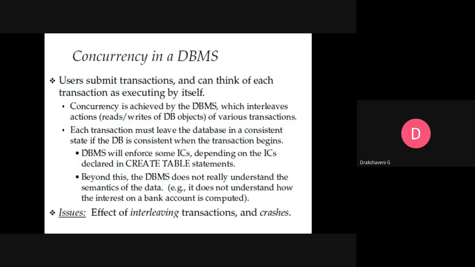So in that case, concurrency means parallel. Now how many of you are in your class? 50. So like this, imagine in Karnataka, how many MCA students are there?